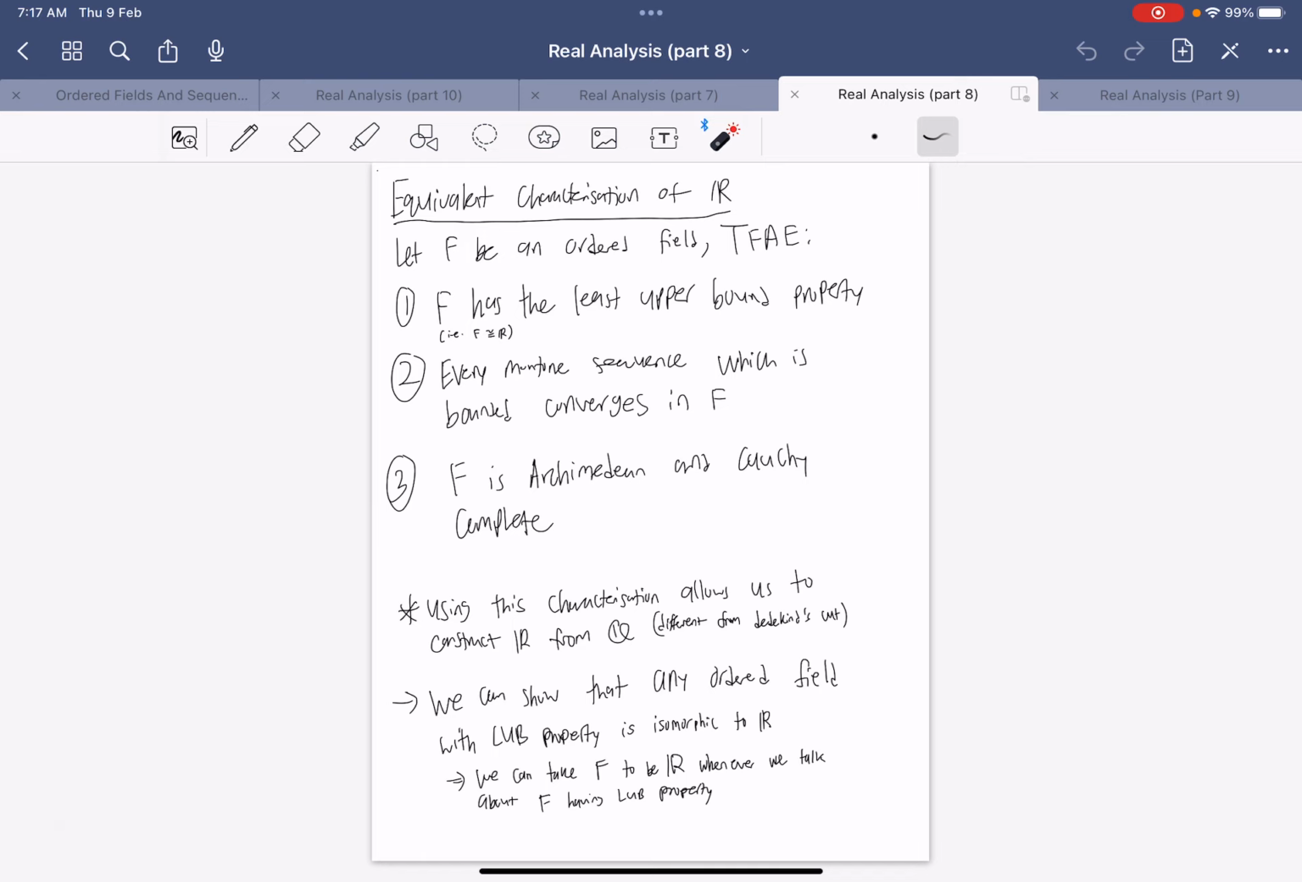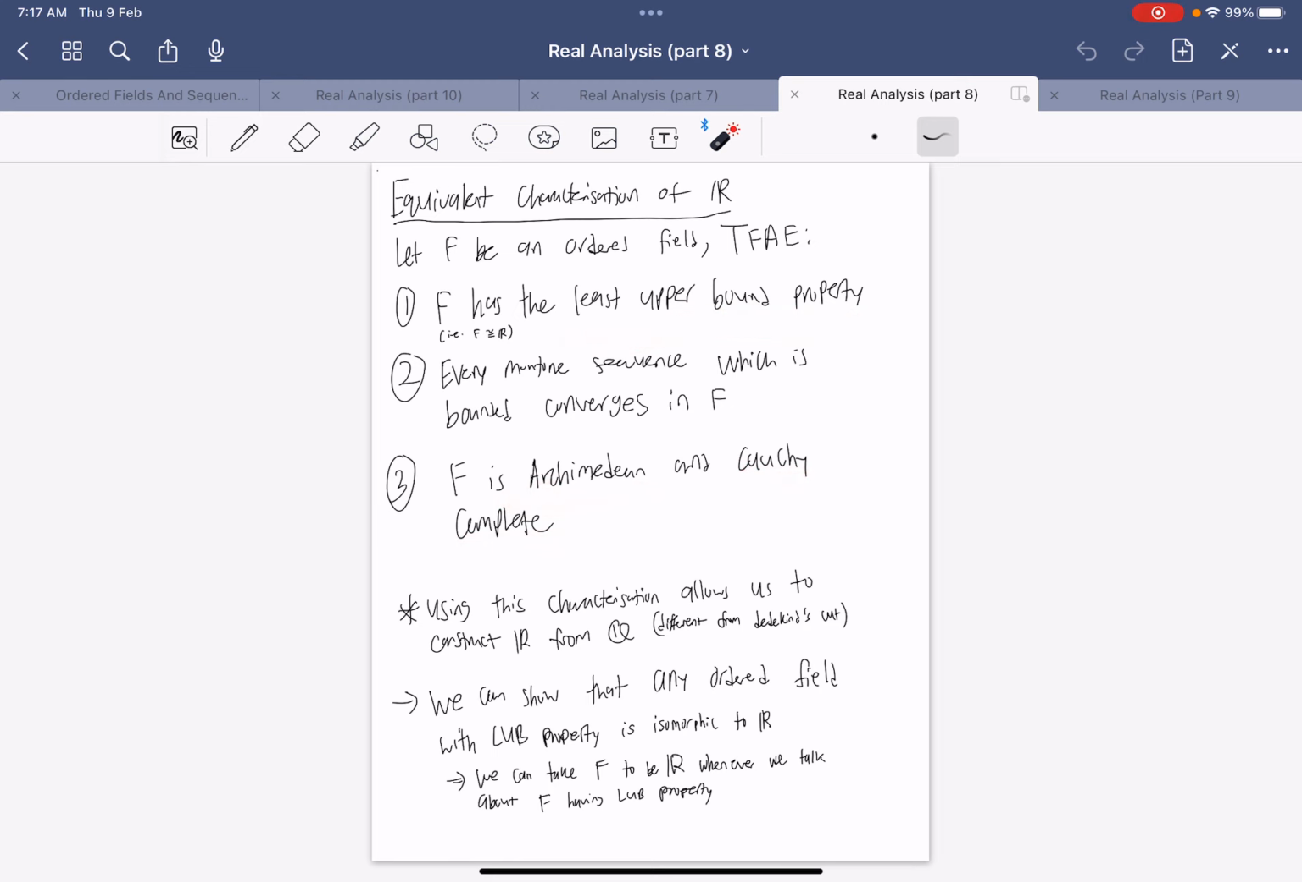And with that, we have come to the point where we can now characterize the real numbers in three different ways. So we can say that it has the least upper bound property, and we can also say that every monotone sequence which is bounded converges. And we can now also break it down into two properties. Having the least upper bound property means you're Archimedean and that you are Cauchy Complete.